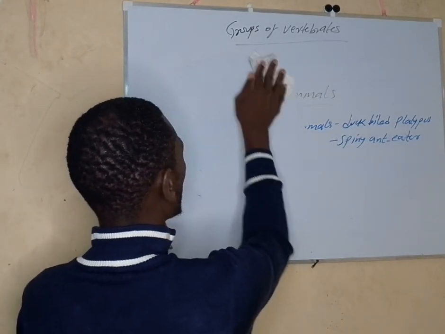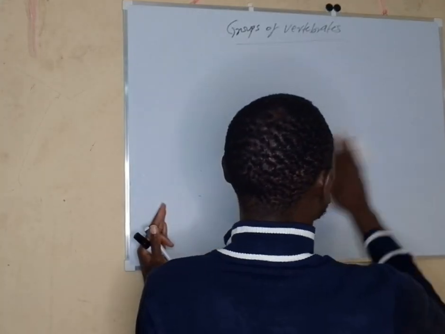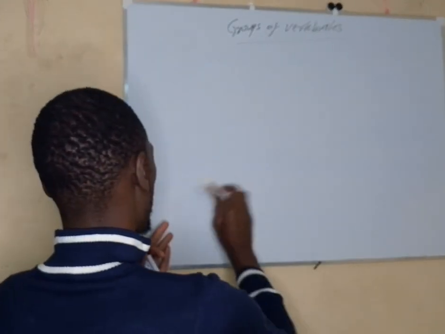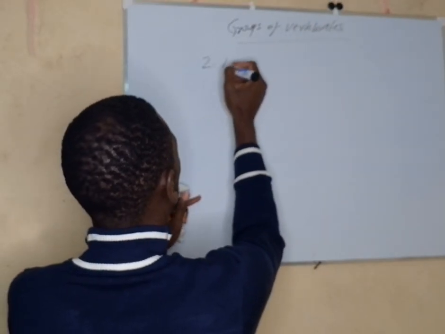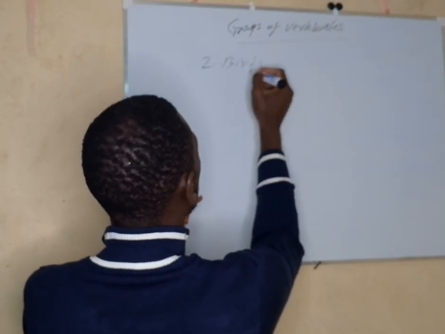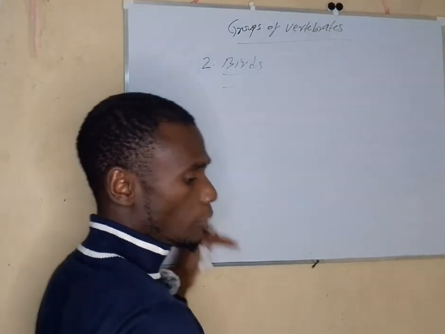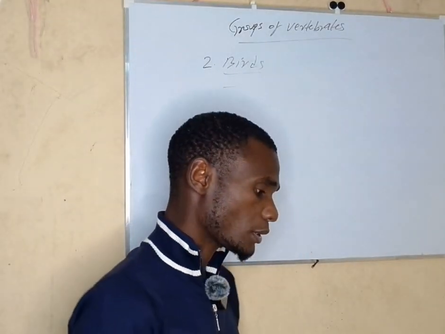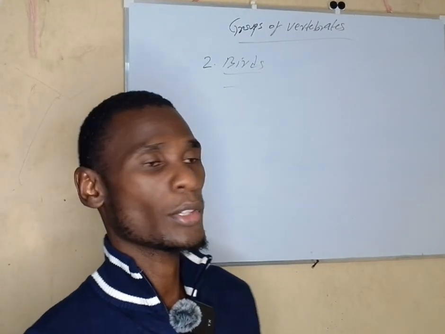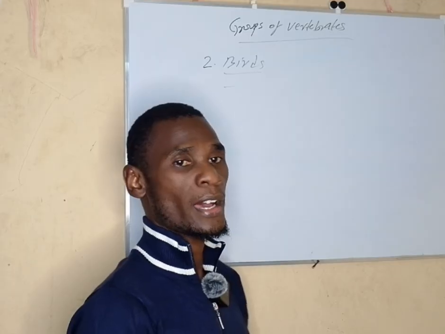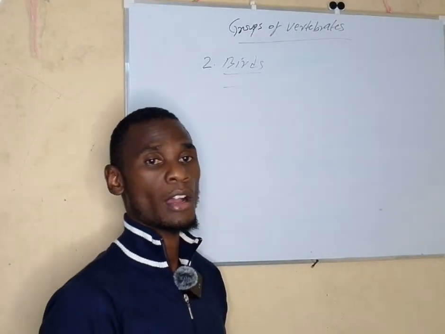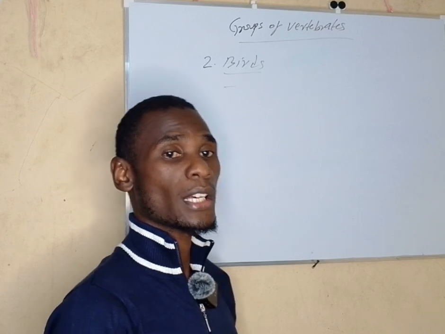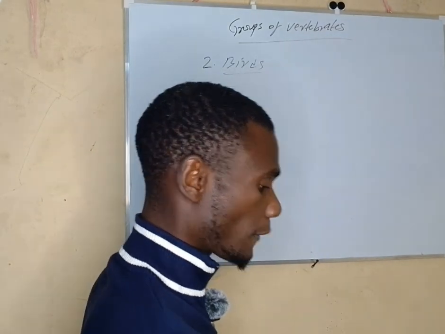The second group of vertebrates, and that is the birds. Number 2, birds. You can give examples of birds. There are many. You can talk about the hen, chicken. You can talk about the ducks. You can talk about the doves, the ostrich. You can talk about the eagle, the owl. All those are birds. So birds are very many.